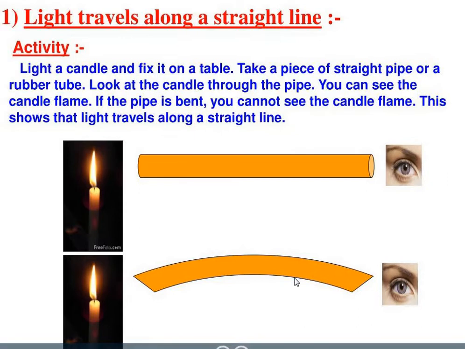What does it conclude? It indicates that light travels in a straight line because it is easy for you to see from the straight straw, straight rubber tube or straight pipe. I hope it is clear to you now. So rectilinear propagation of light explains a lot of phenomena associated with light. One such phenomenon is the formation of shadows.